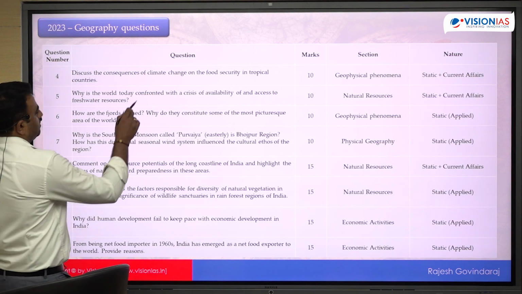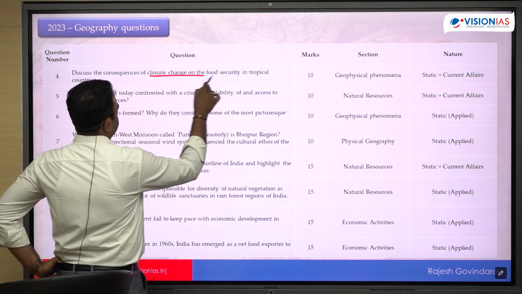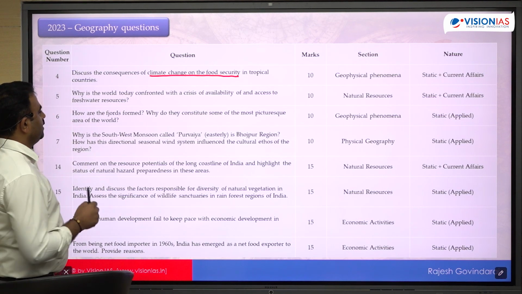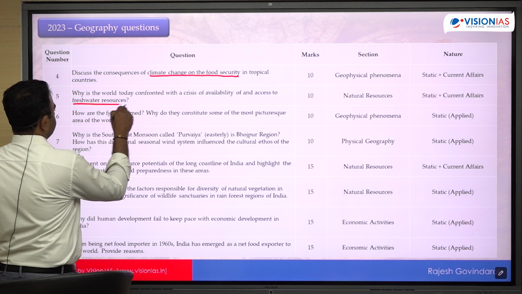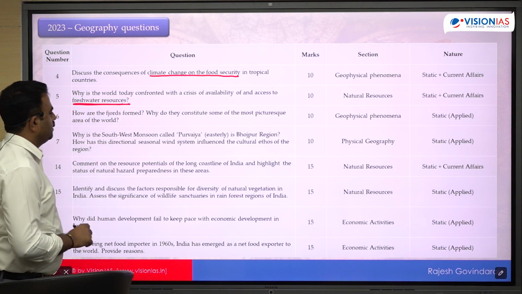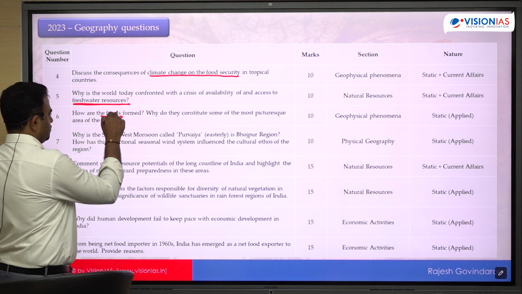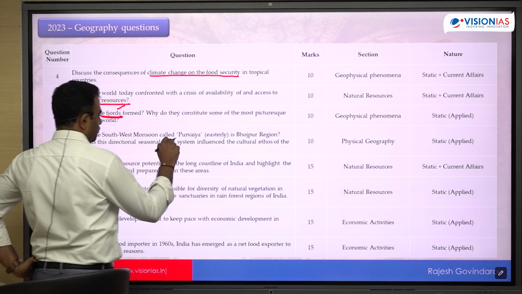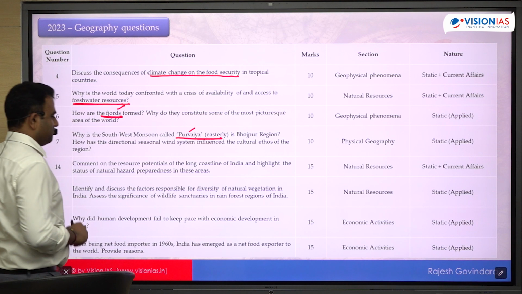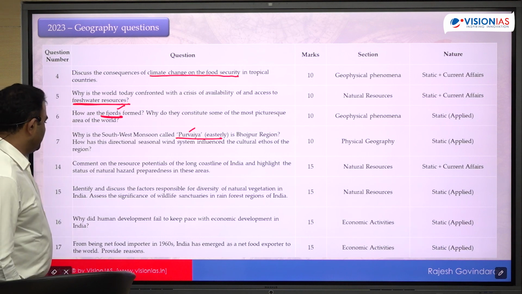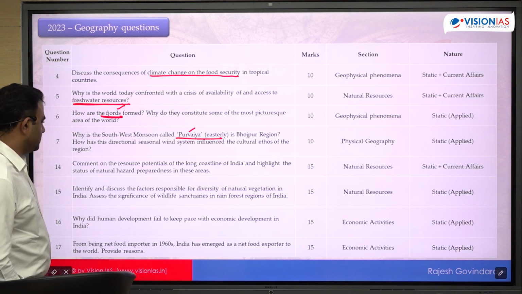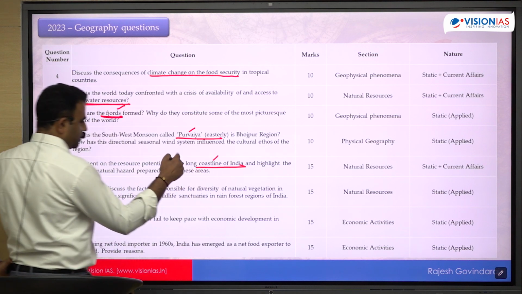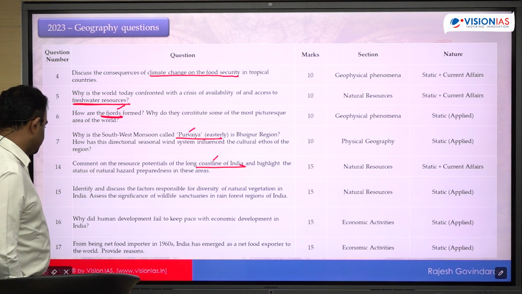The first question is on the consequence of climate change on food security. Okay, climate change and food security. Second, regarding the fresh water resources. Third, which became most famous recently, fjords. And the fourth, Purvaiya, this also became famous recently. And the fifth question is the resource potential of the coastline of India, and their hazard preparedness.